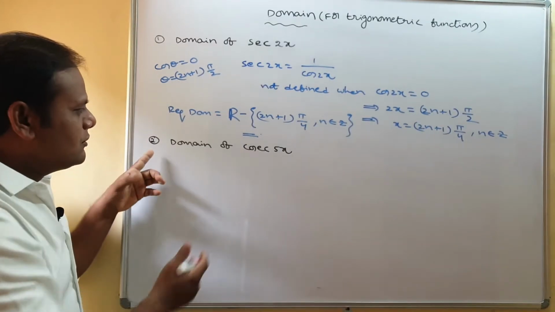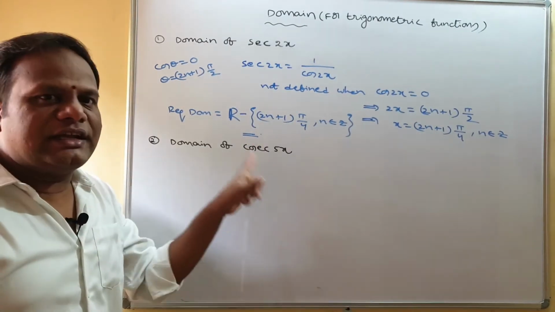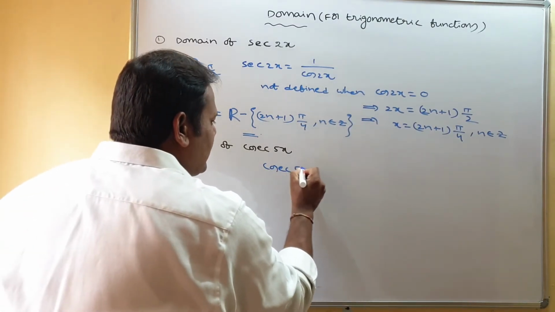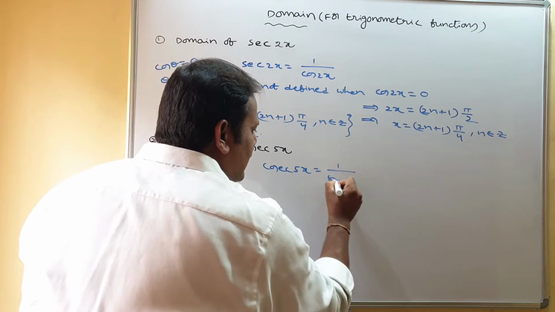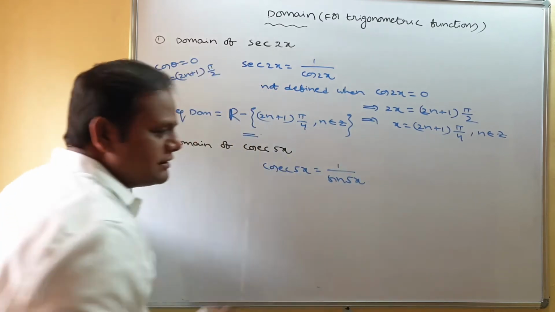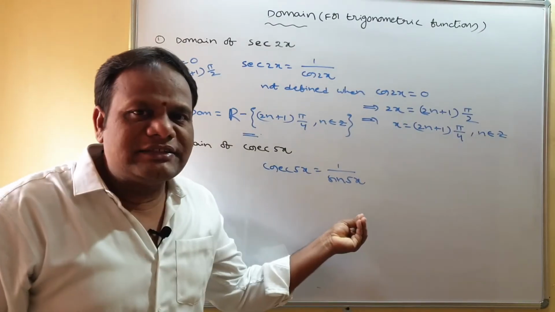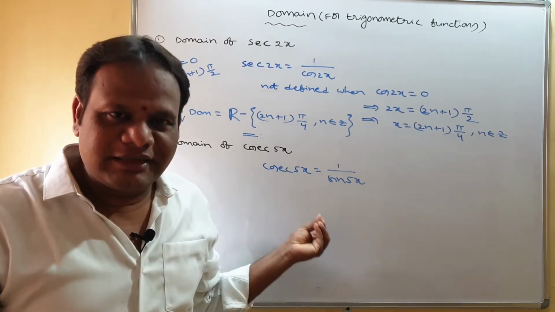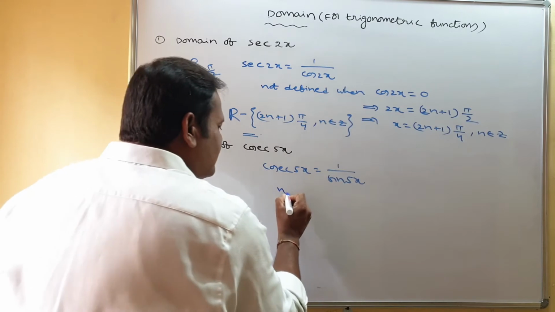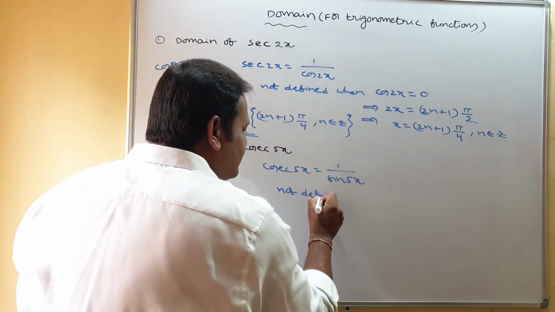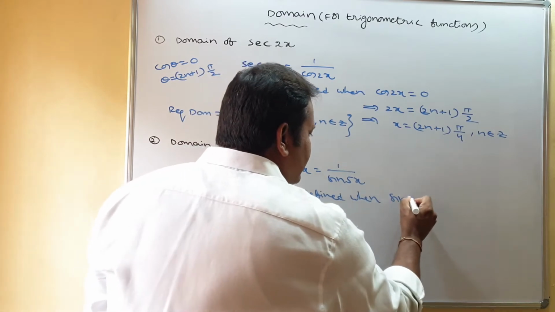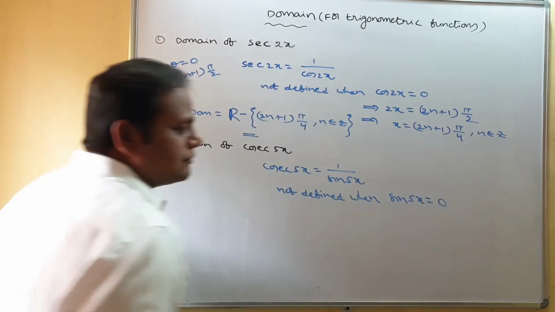Coming to the second one, find the domain of cosecant 5x. First you write that. What is cosecant 5x? It is 1 by sin 5x. Where is it not defined? When the denominator is 0. So again, it is not defined when sin 5x is equal to 0.